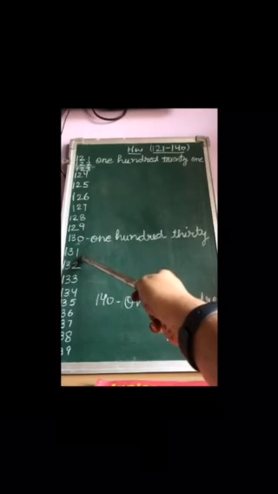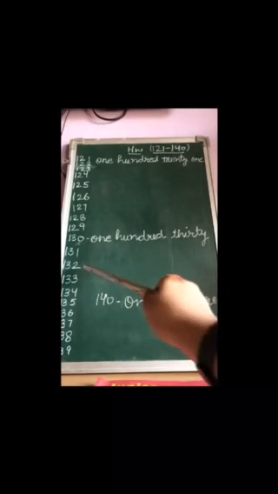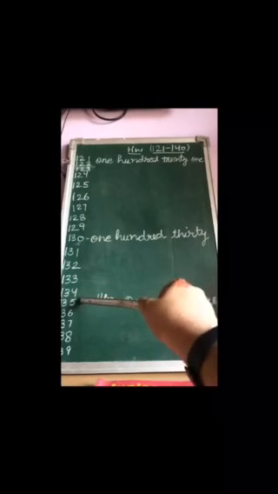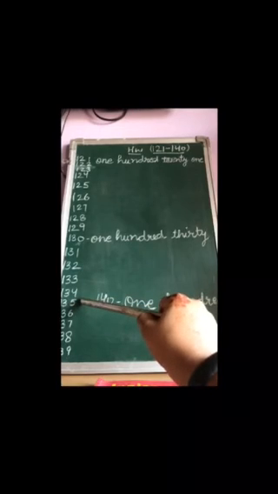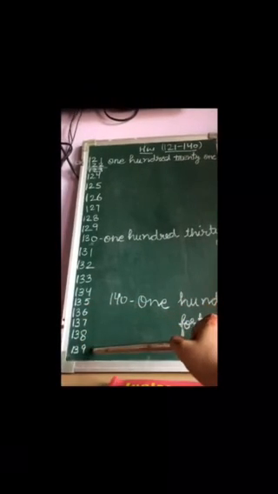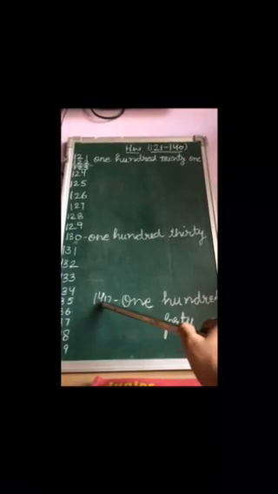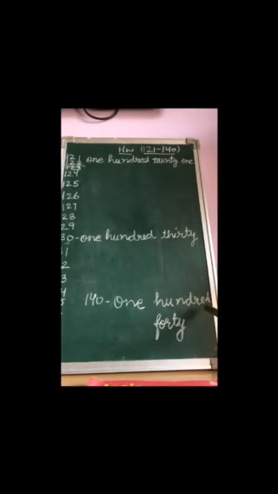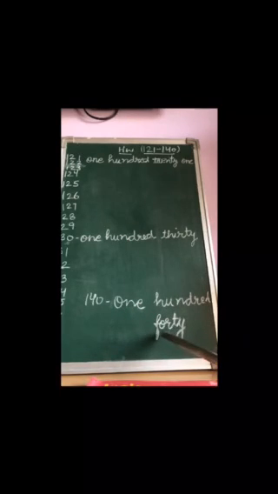So 131, we will write 132, 133, 134, 135, then till 139, and what comes after 139? 140, right? So how are we going to write it? O-N-E, H-U-N-D-R-E-D, 100, and then 40, F-O-R-T-Y.